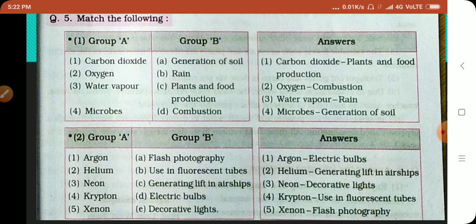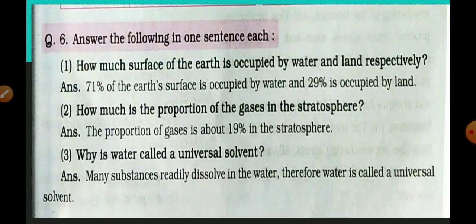Then next question. Answer the following in one sentence each. First one: how much surface of the earth is occupied by water and land respectively? Answer: 71% of the earth's surface is occupied by water and 29% is occupied by land. Second one: how much is the proportion of the gases in the stratosphere? The proportion of gases is about 19% in the stratosphere.